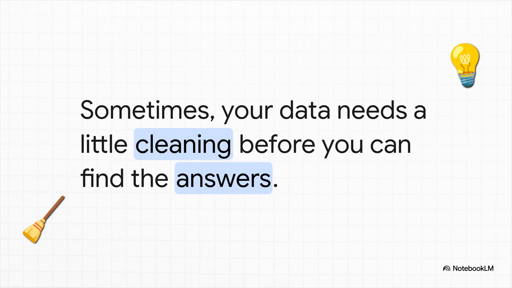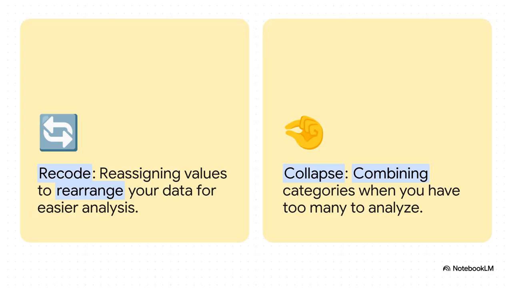Think of it like organizing your garage before you start a big project. You got to be able to find your tools, right? So we have two main moves in our playbook to get this done. The first is recoding, which is basically just reassigning values for clarity. Maybe you want to change a 1 to a 0, for example. Then there's collapsing. This is our go-to when we have way too many categories. So instead of having every single age from 18 to 99, we can collapse them into a few simple groups, like 18 to 34, 35 to 64, and 65 plus. Much easier to work with.